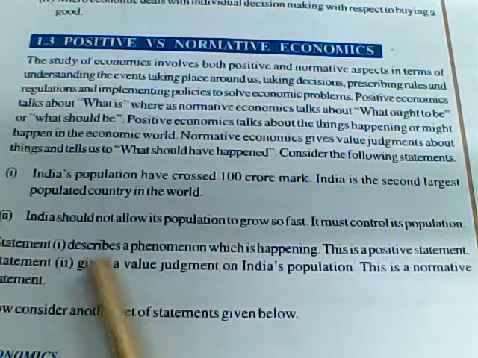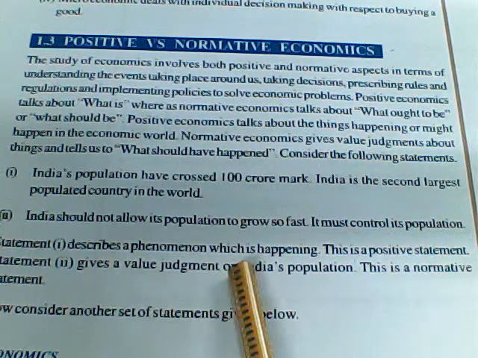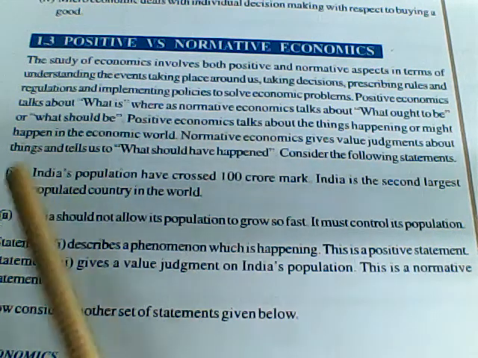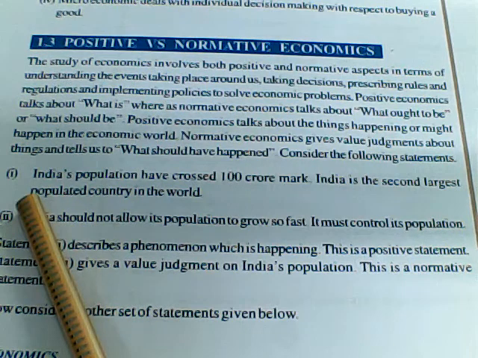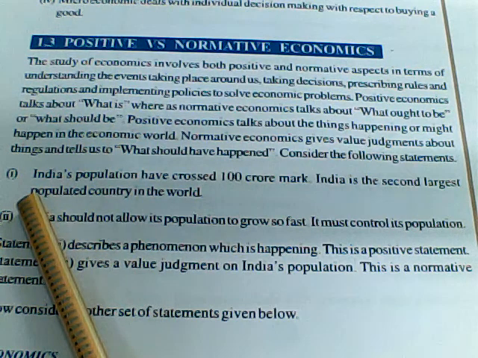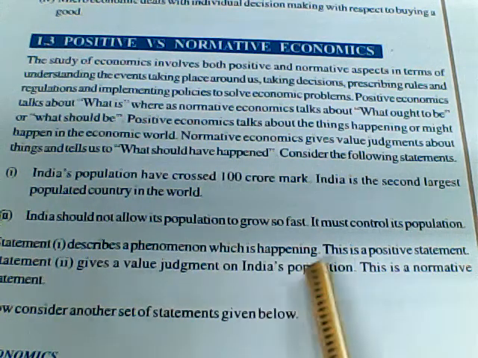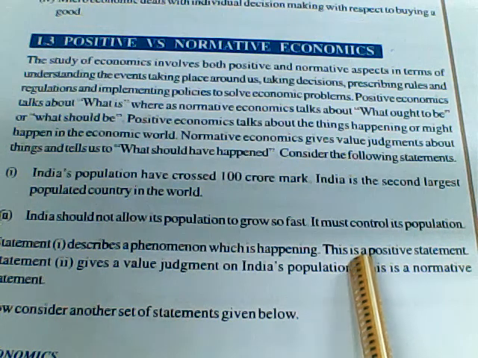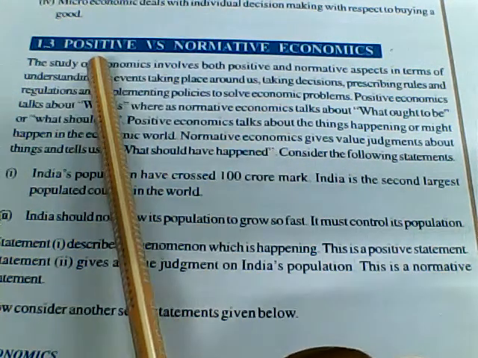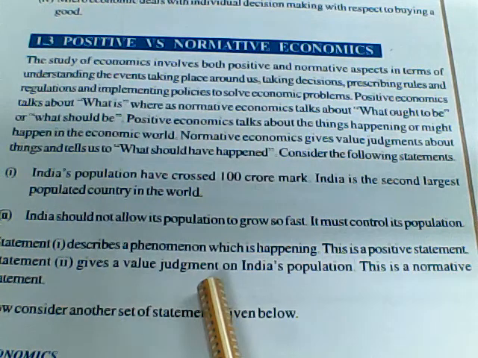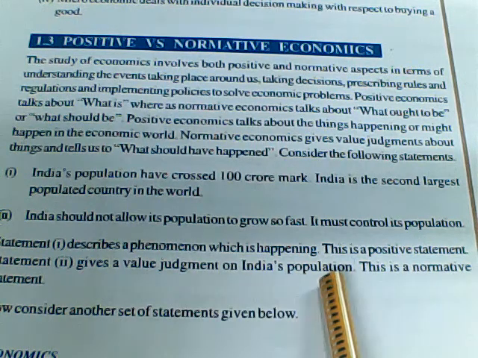Statement 1 describes a phenomenon which is happening. This is a positive statement. So this is statement 1 which says that the country has crossed 100 crore and it is the second largest in the world. So this is happening right now, which means this is a positive statement. Now the second one gives a value judgment on India's population.